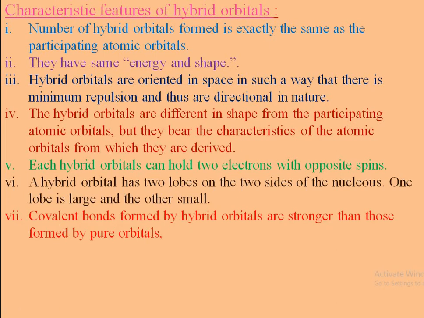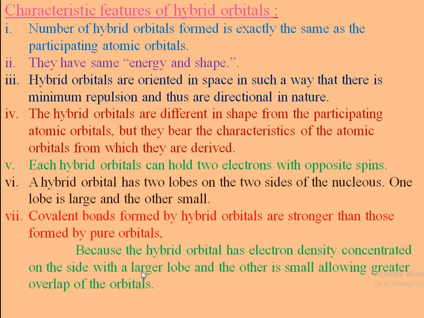The covalent bond formed by hybrid orbitals is stronger than that of the pure orbitals because the hybrid orbitals have the electron density concentrated on one side with a larger lobe, and the other is small, allowing greater overlap of the orbitals.